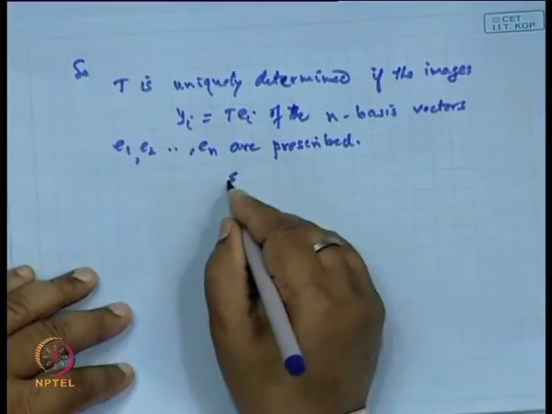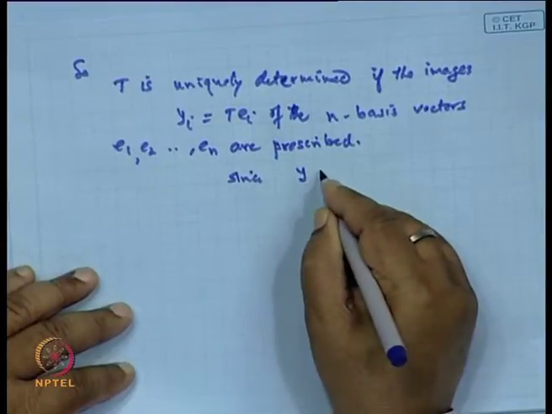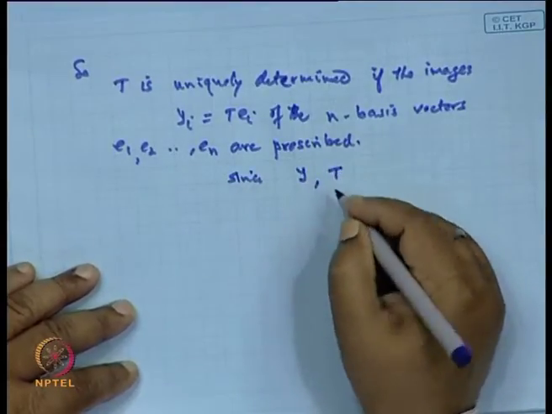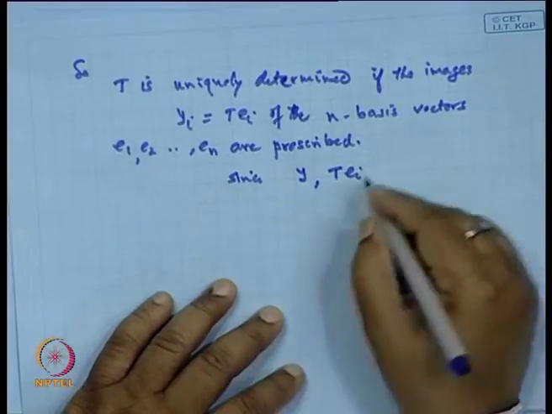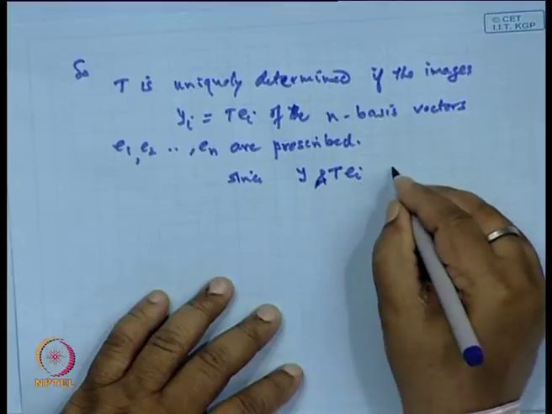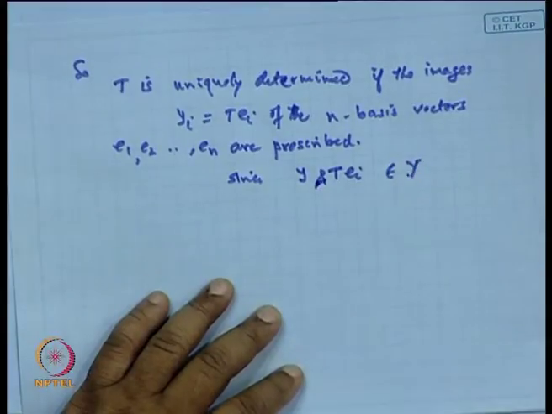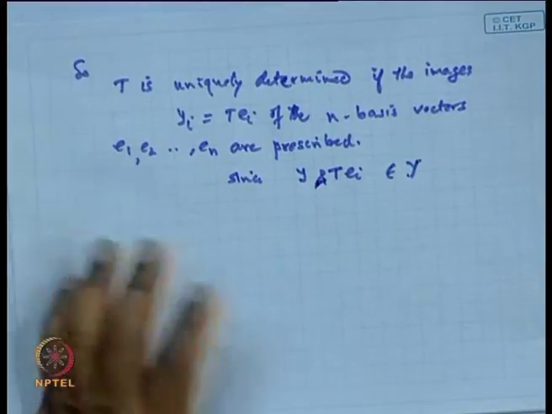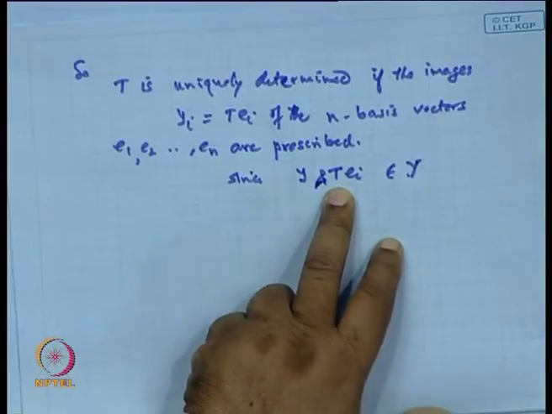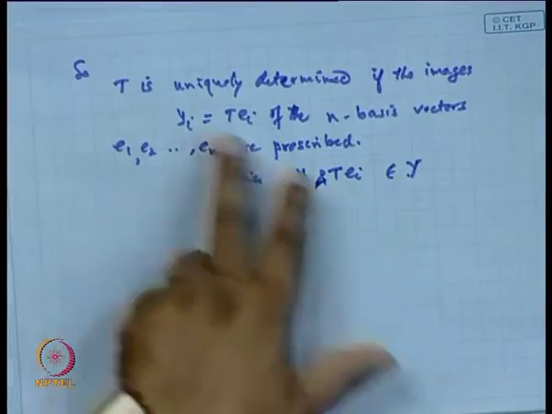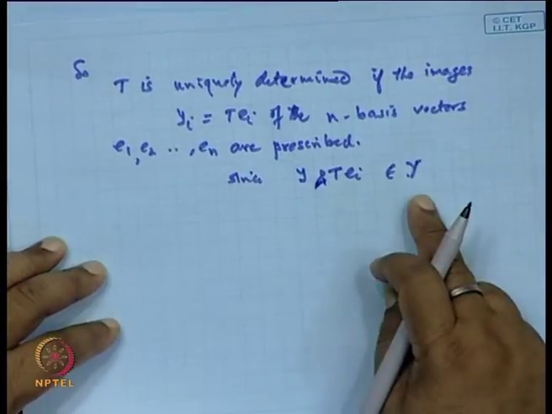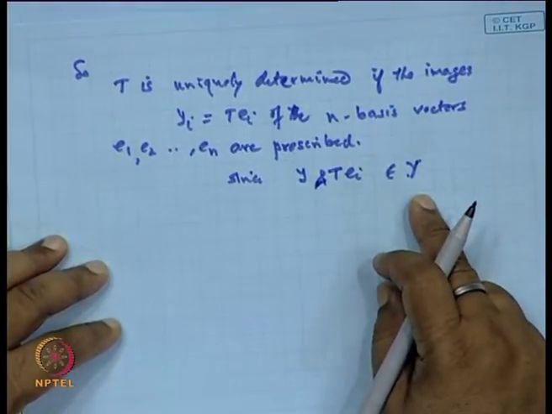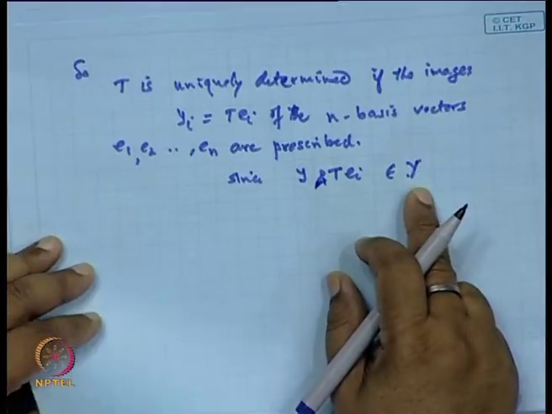Now, since y_i = T(e_i) belongs to Y, and y = Tx is also an element of Y whose basis elements are B1, B2, ..., Bj, ..., Br, this can be expressed in terms of the basis elements.